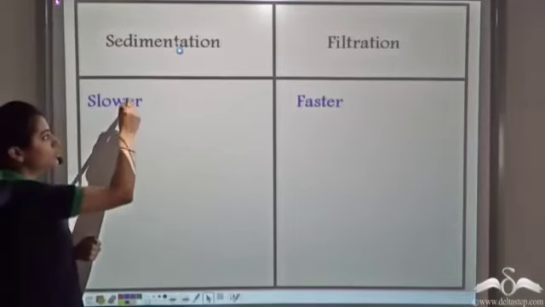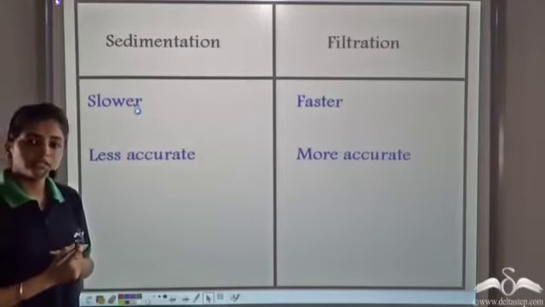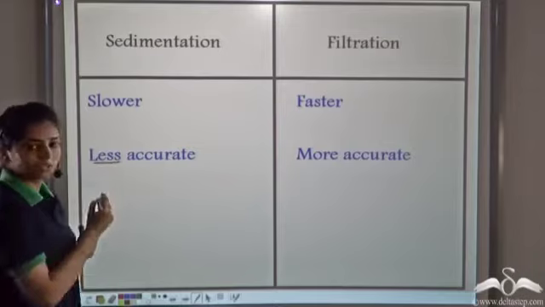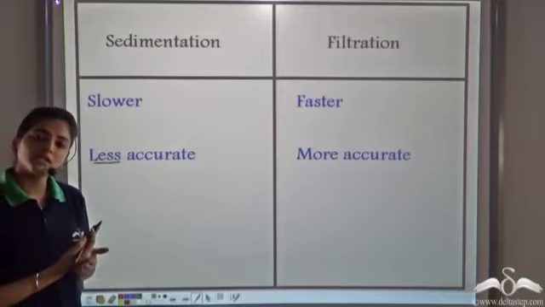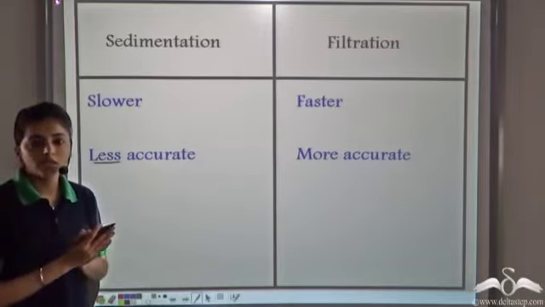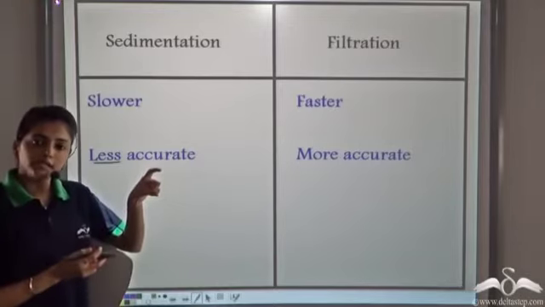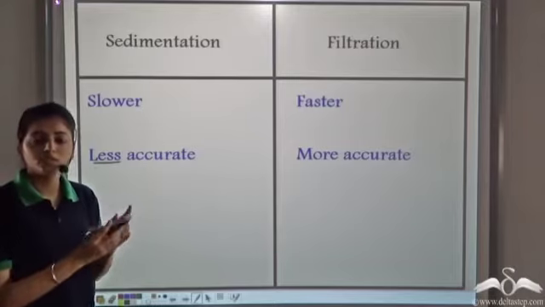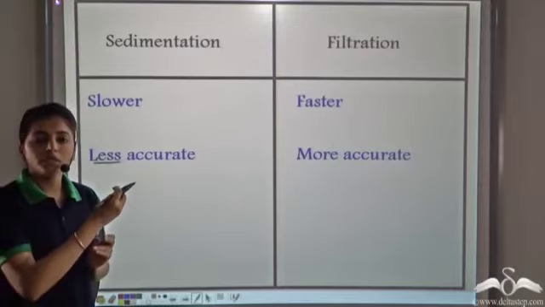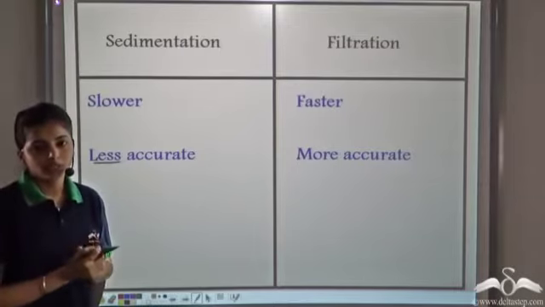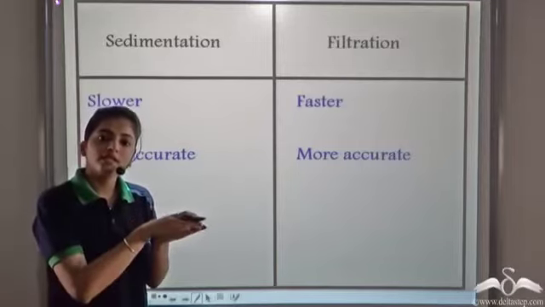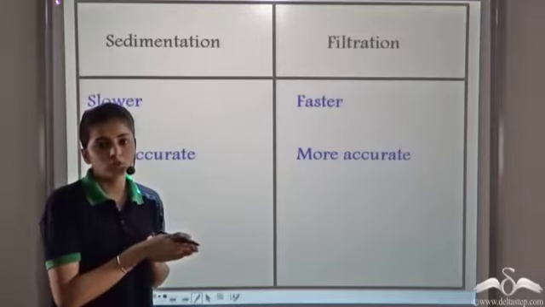Another disadvantage of the sedimentation method is that it takes a long time and it is less accurate. So it's slower and it is less accurate. Why is it less accurate? It's because when you are pouring the contents into another beaker, that is, when you are decanting the clear liquid, at times some solid may also pass into the other beaker. Whereas in filtration, the filter paper retains the entire amount of the insoluble solid.